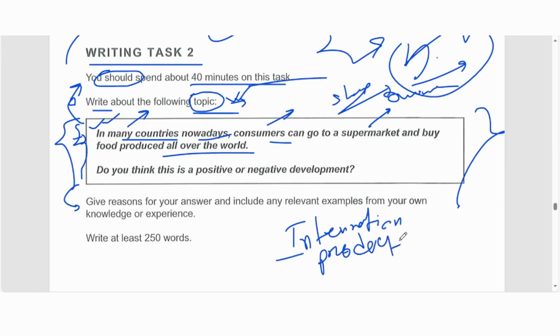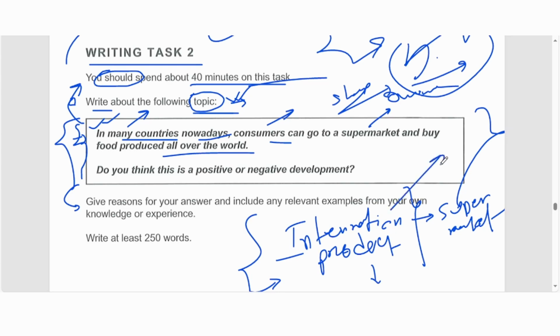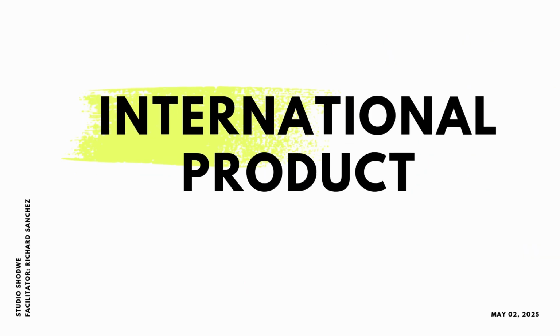International product. But the problem is you cannot say people are buying international product from the supermarket, so you cannot say they are buying from online. So international product, supermarket, this is your topic. You cannot go out of it. You cannot write something that doesn't really refer to the international product or supermarket. You need to talk just about it, because you cannot say it is a positive development even if people order online and get the product at their home. They don't want you to talk about it. They don't want you to write about it. They want you to write about the international product and the supermarket.